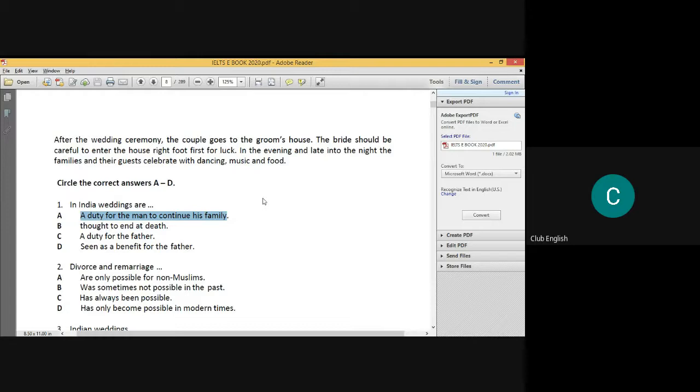Many people would be saying, no, no, it is the duty of the father, because generally it is a duty of the father, right? But here it is written that it is a sacrifice being made by the father. So you'll take it as a sacrifice as per the text, as per the context, not as per your own whims and fancies or what you have learned elsewhere. It is about what you learn from this particular passage. As per this passage, it is a duty for a man to continue his family, so that's why the answer will be this.